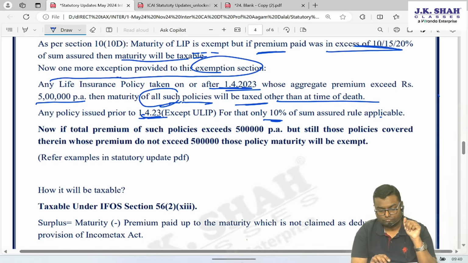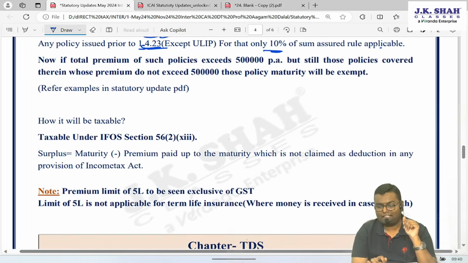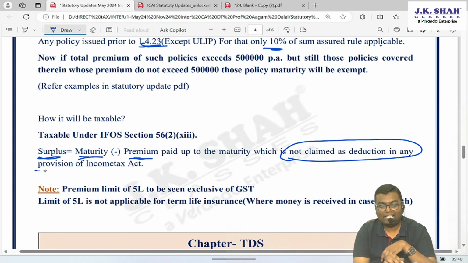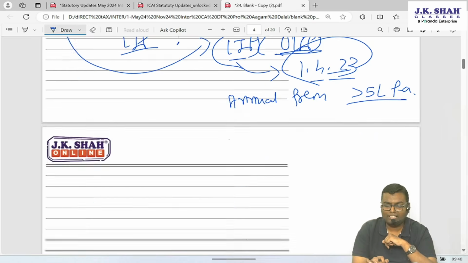So now, how will it be taxable, by the way? Surplus will be taxable. Now what is the meaning of surplus? Maturity minus total premium paid till date for which no deduction has been claimed up to now. A very fantastic thing. Again, CBDT has given a circular.